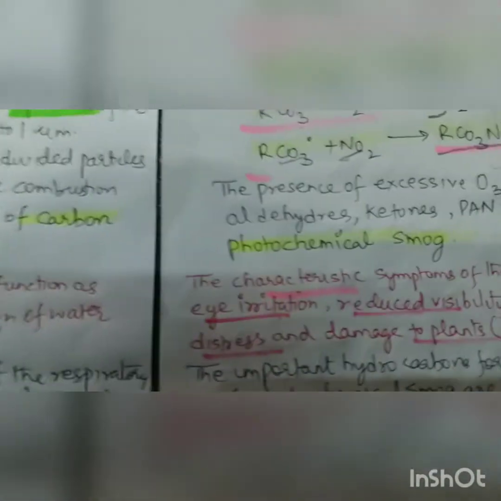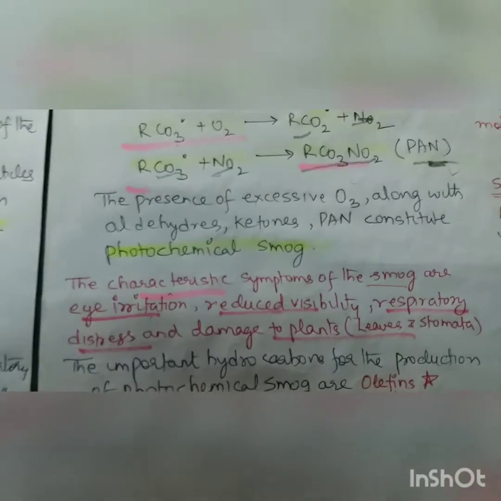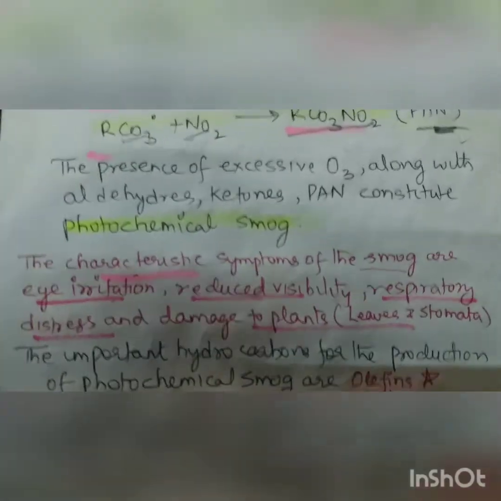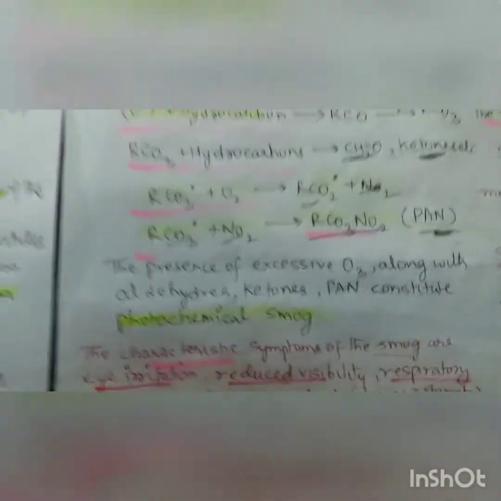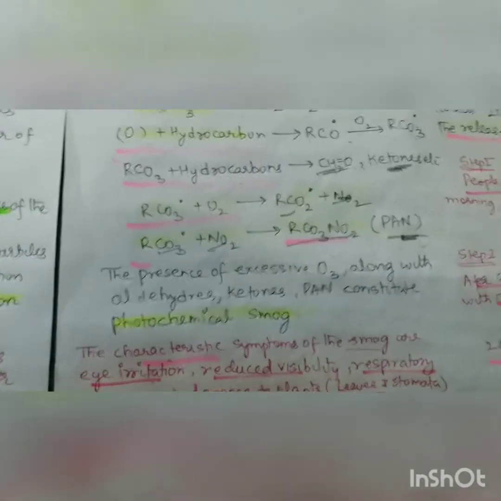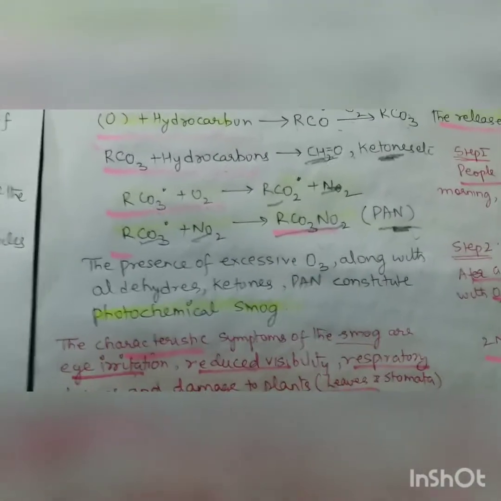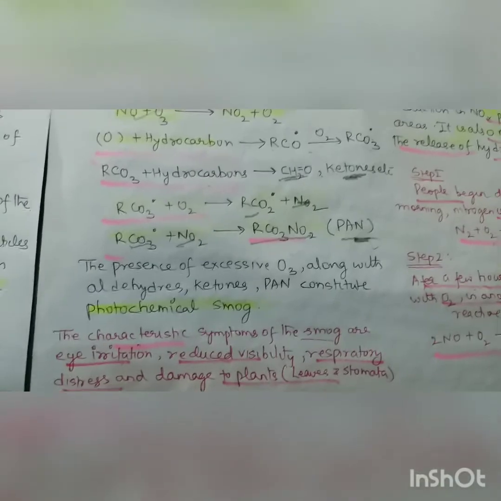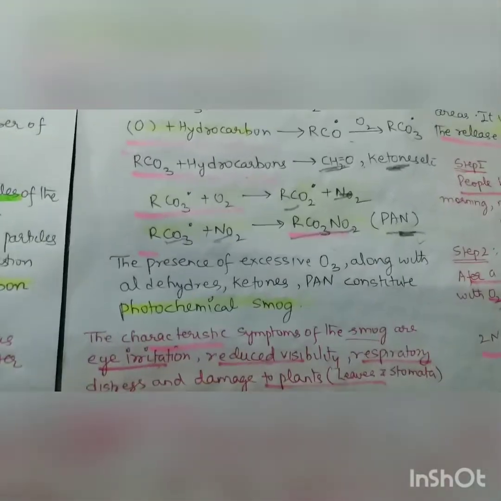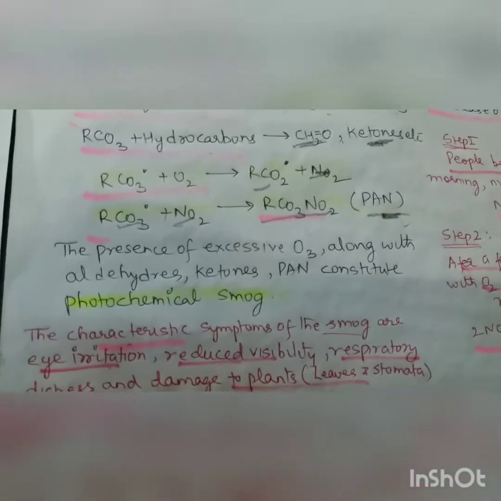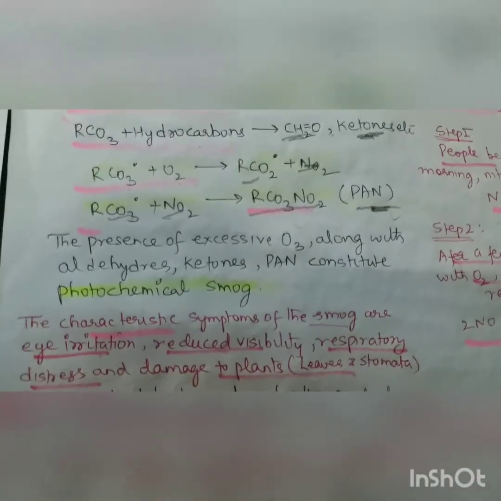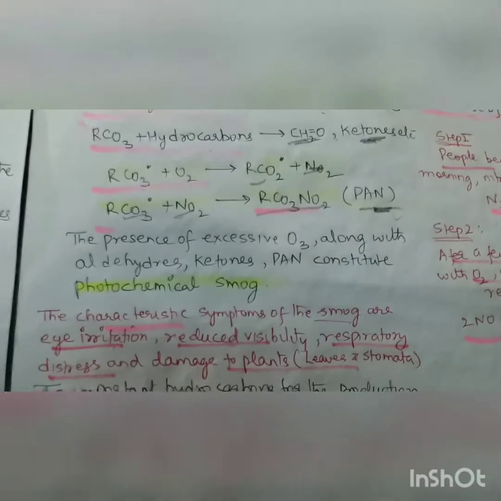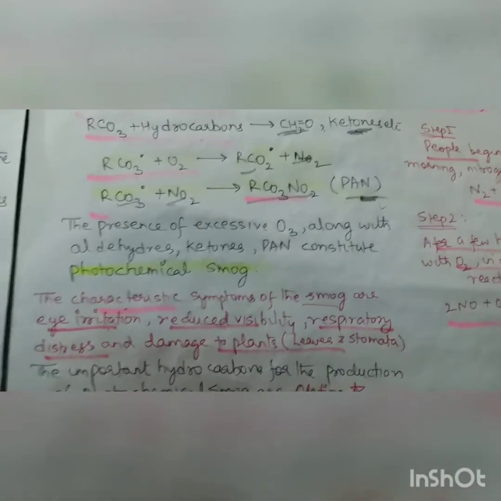So PAN: the presence of excessive ozone along with aldehydes and ketones constitutes PAN. This question comes a lot of times. I myself attempted it. It gave options, asking which option shows PAN. Some show aldehydes, ketones, some show olefins, some show methane, but one option shows ozone, and many people think that ozone is in the stratosphere and will never be a pollutant, and so they never click that option.